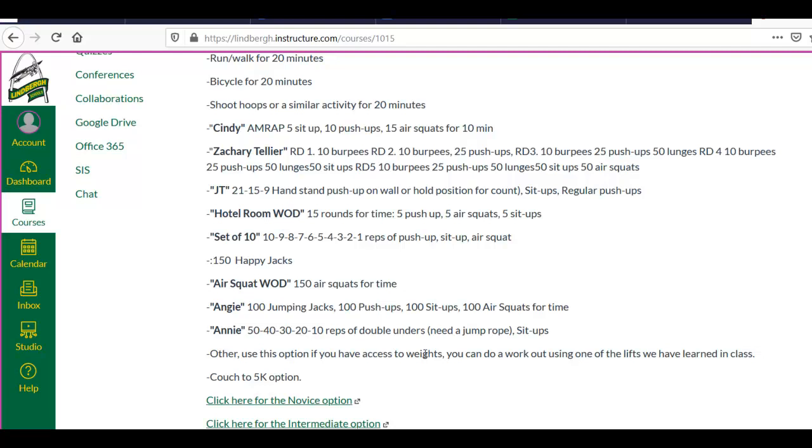The last option, which personally I think is the coolest, is the Couch to 5K option. Couch to 5K is just what it sounds like. You go from not being a runner, or never really running, training, focusing on that before, to being trained to be able to do a 5K in 8 weeks. So the way this works is there's several options: novice, intermediate, advanced. You can even do a walking option. You would just follow the plan. So I'll show you the novice plan, for example.